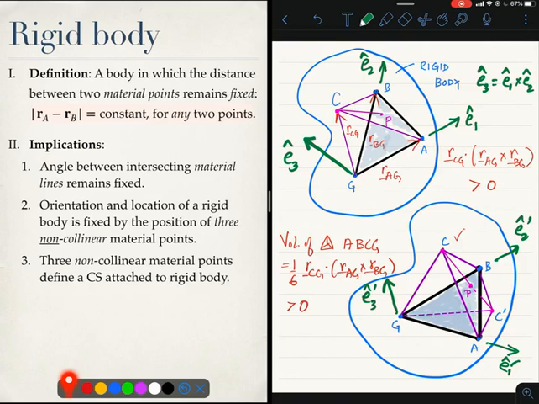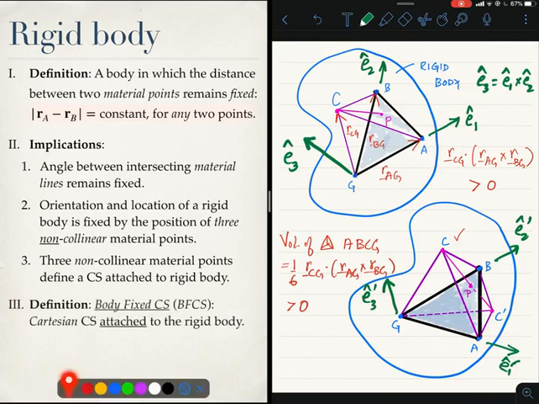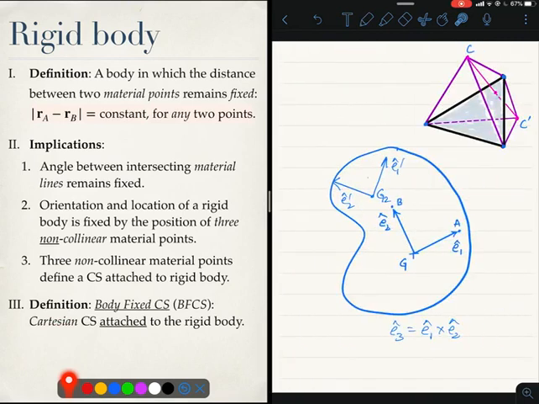This motivates us to define something called a body fixed coordinate system, BFCS, which is a Cartesian coordinate system attached to the rigid body. This one is specifically Cartesian. Over here, just choosing any 3 random non-collinear points did not give us a Cartesian coordinate system. I have explained this in this figure.